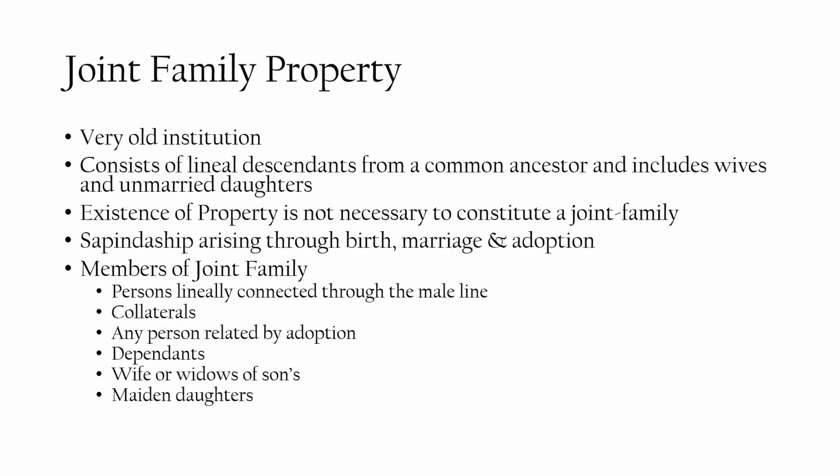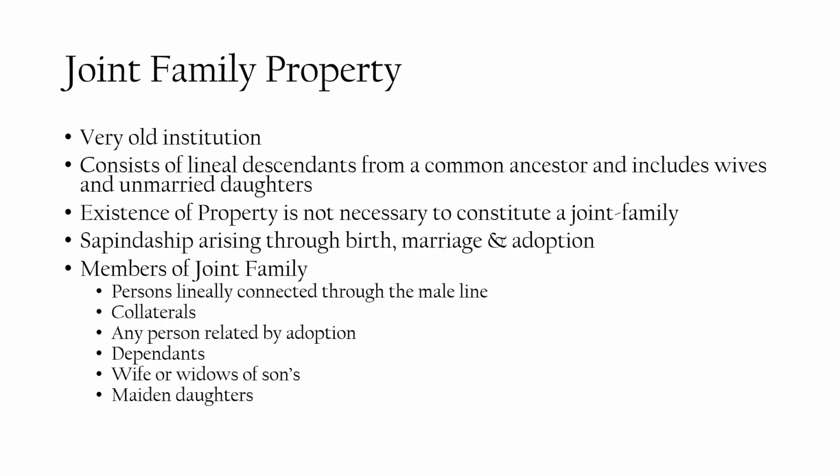The family here should consist of persons linearly connected through the male line, that is, sons, grandsons, and collaterals can include brothers' children.